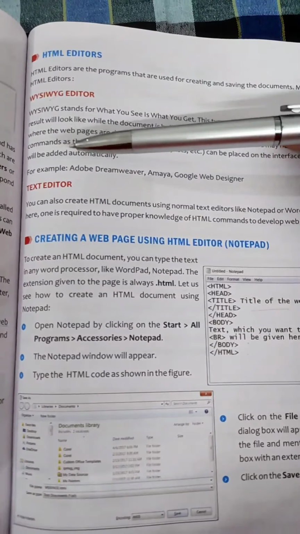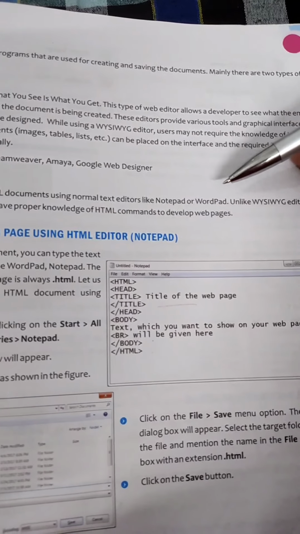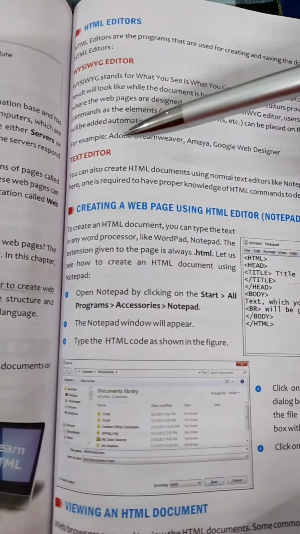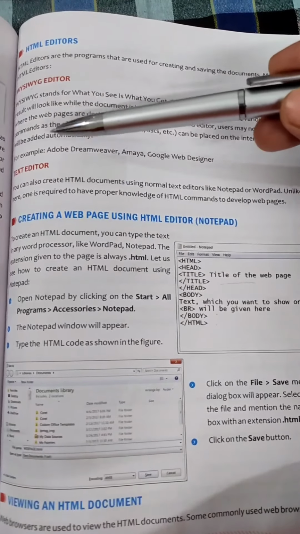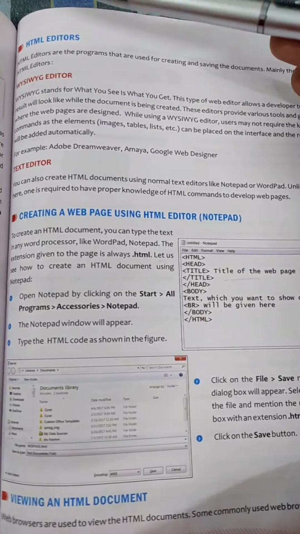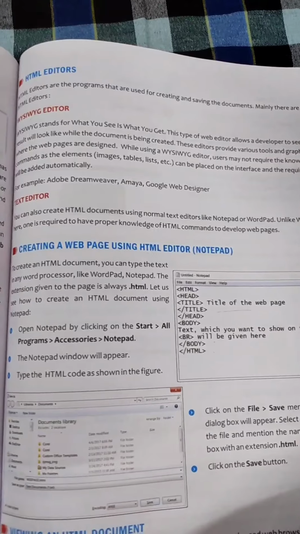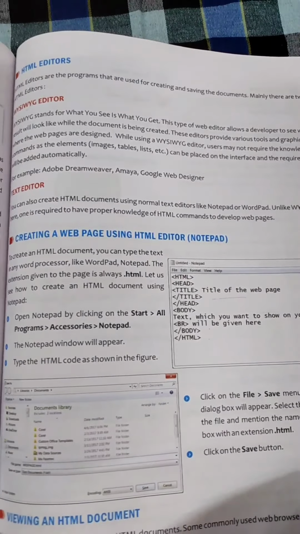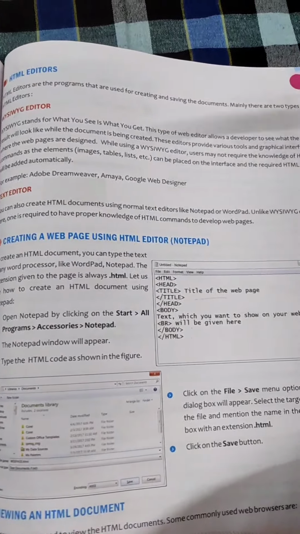Next is text editor. You can also create an HTML document using normal text editors like Notepad or WordPad. Unlike a WYSIWYG editor, here one is required to have proper knowledge of HTML commands to develop web pages. So the second editor is the text editor. You can create an HTML document with the help of normal text editors such as Notepad or WordPad. If you are using a text editor, then you need proper knowledge of HTML commands if you want to develop a web page.